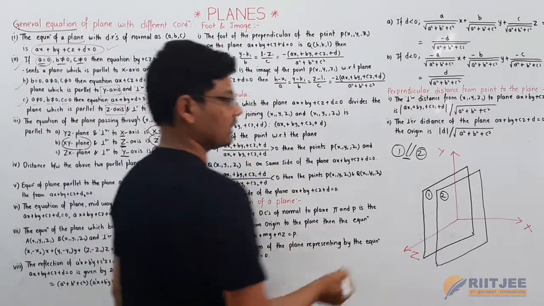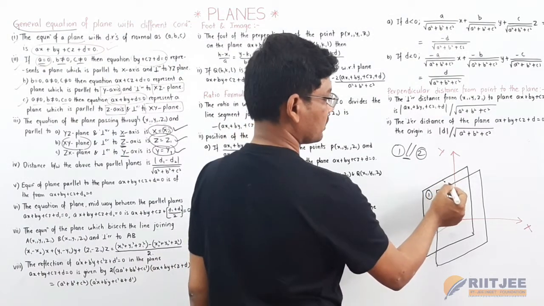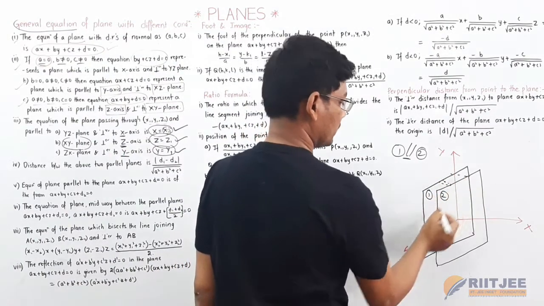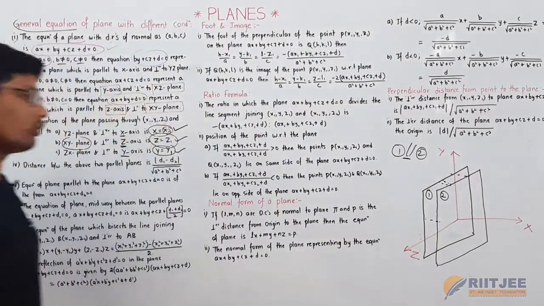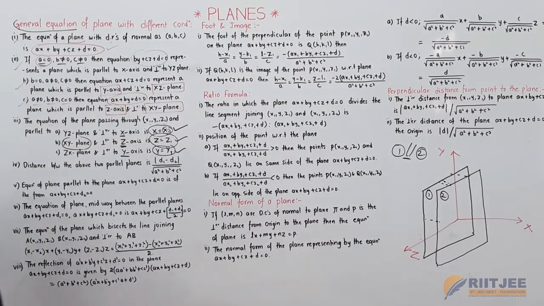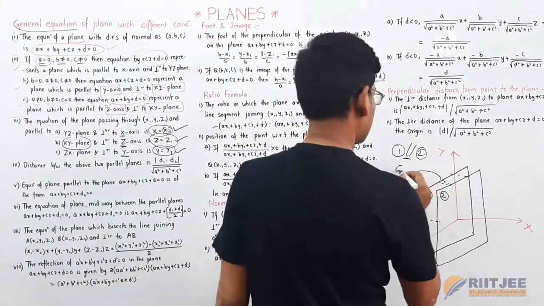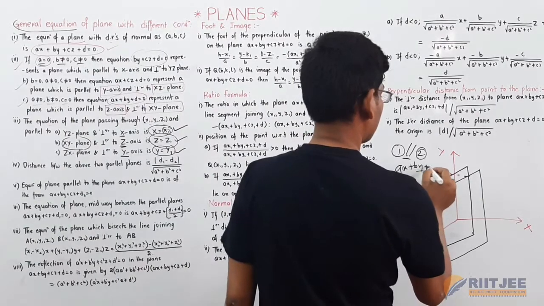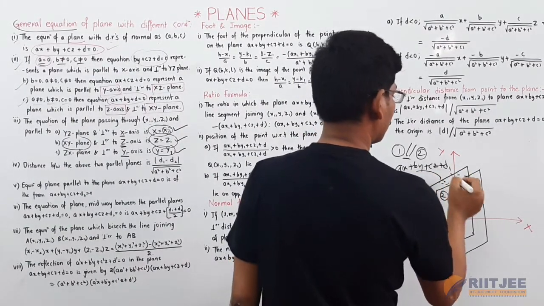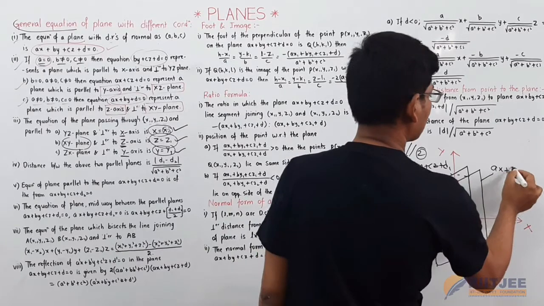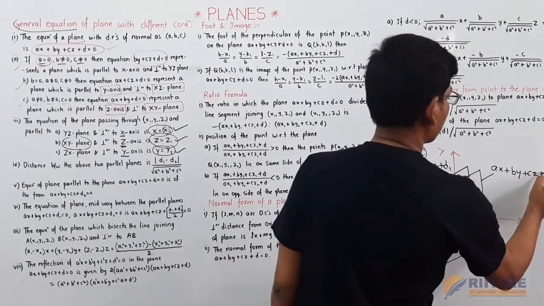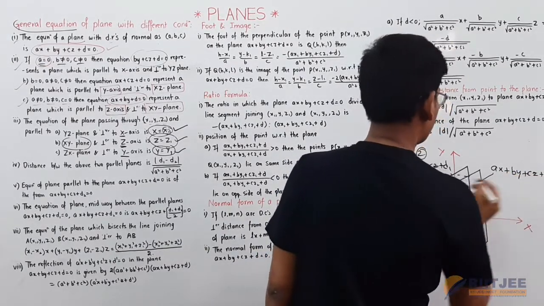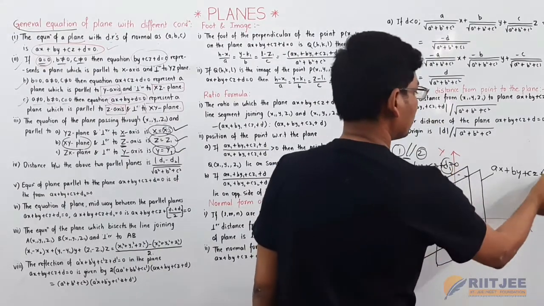If you want to find the distance between these two planes, the equation of the first plane is ax plus by plus cz plus d1 is equal to 0, and the second is ax plus by plus cz plus d2 is equal to 0. Here only d1 and d2 change.